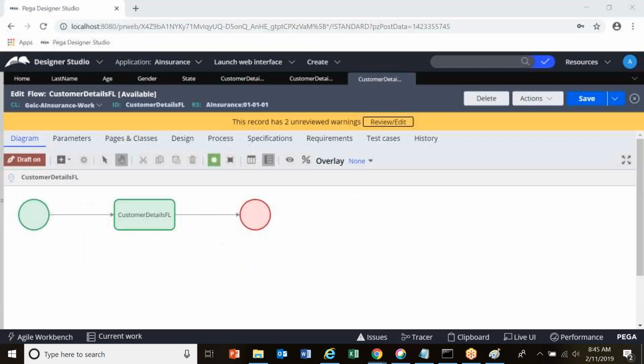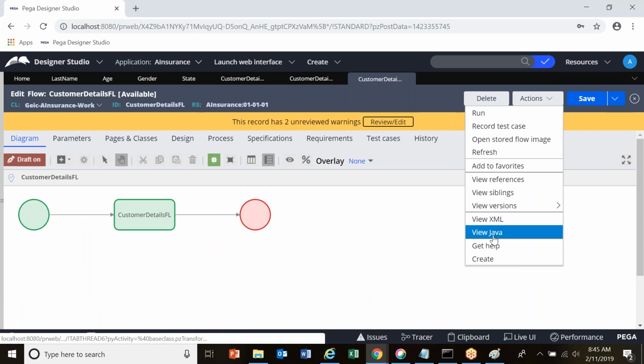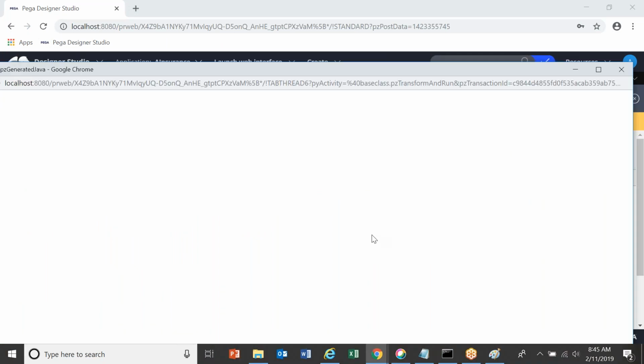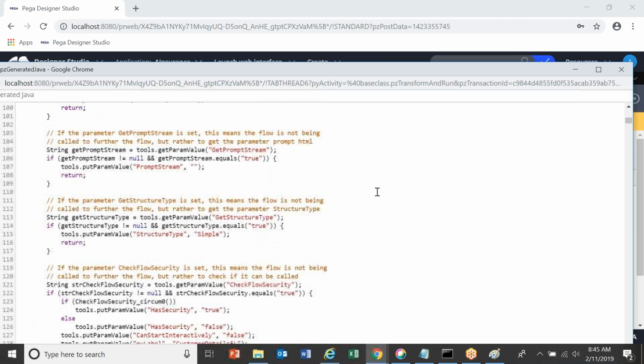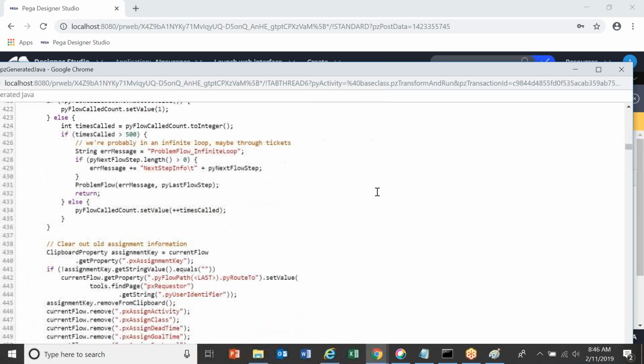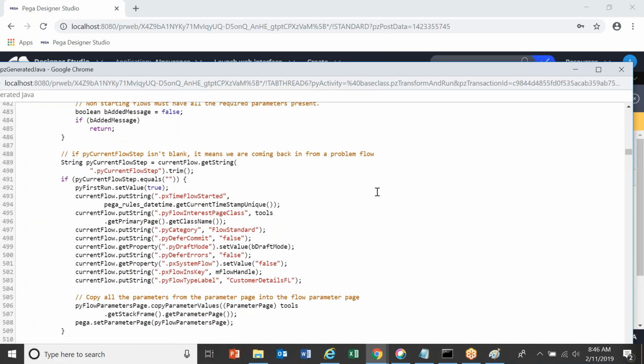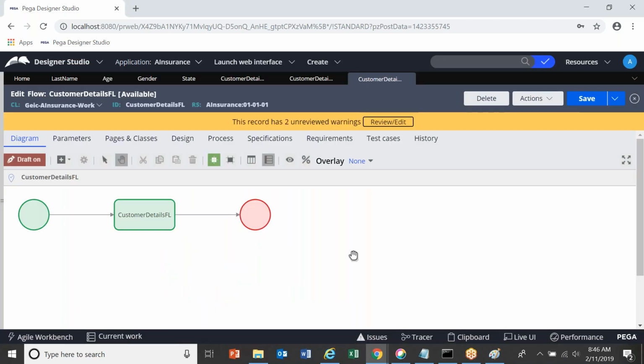Before running the flow, I wanted to show you a few things. See here, there is something called actions, right? Click on these actions. There is something called view Java. Click on view Java. So this is the code which is generated in the background. Who has created this code? System has created this code. PRPC has created this code. Finally, if I run this flow, ultimately that code which is generated is executed in the background.